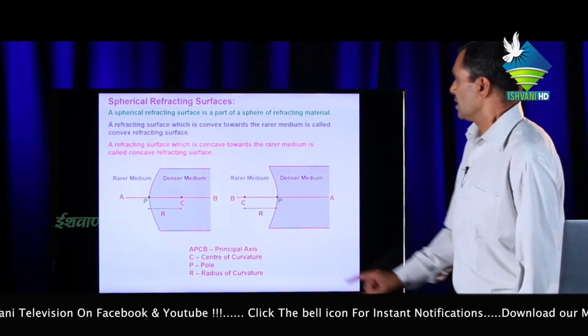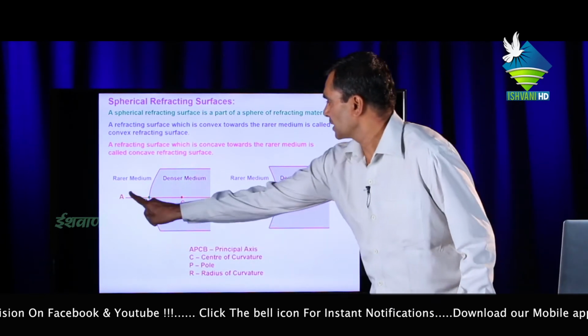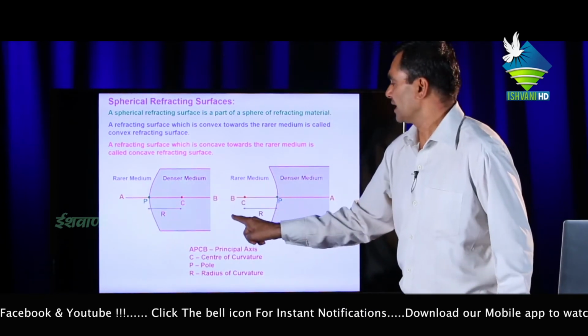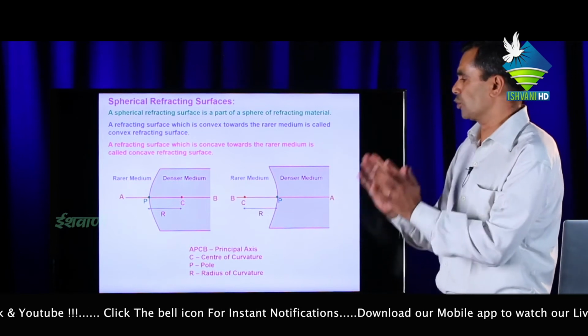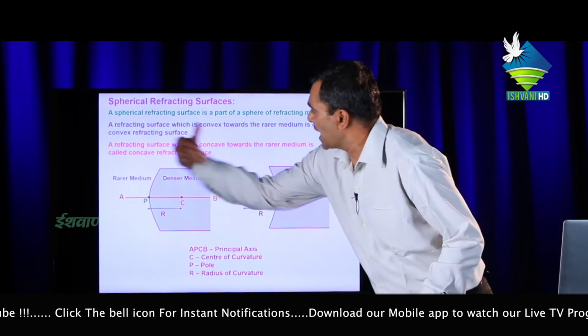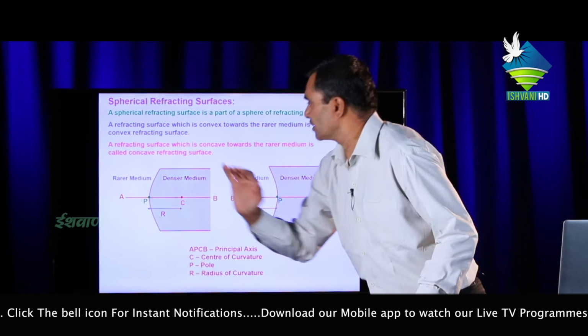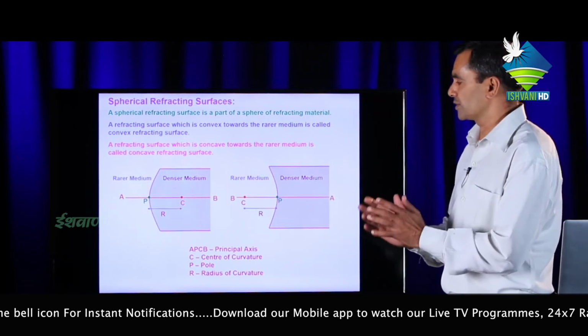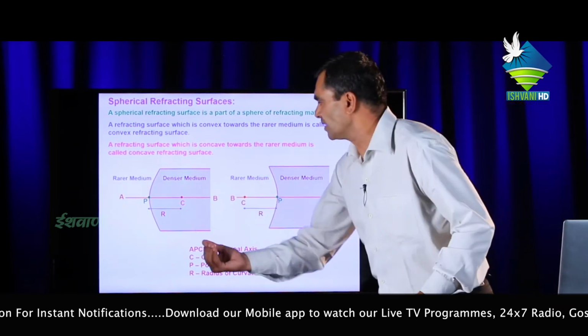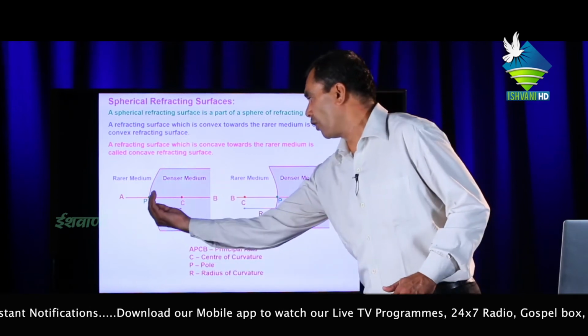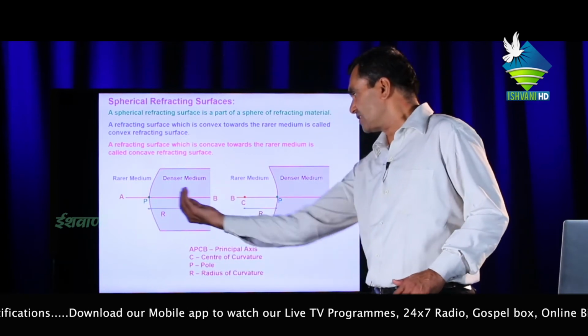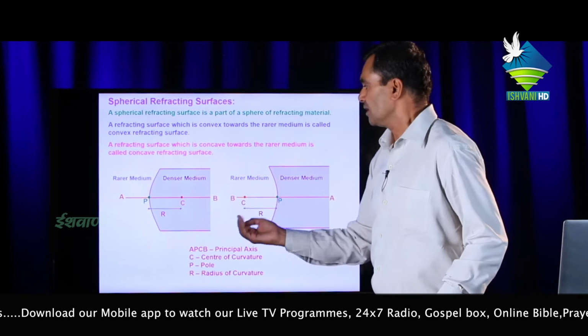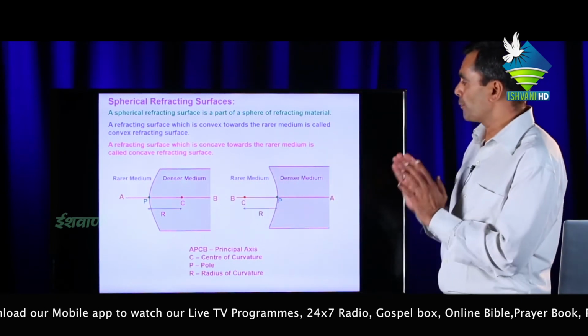Now if light rays move from A to B, then all objects or images lying behind, in the denser medium, are always in the negative direction. But if images are formed on this side, in the direction of propagation of light, the sign is taken as positive.